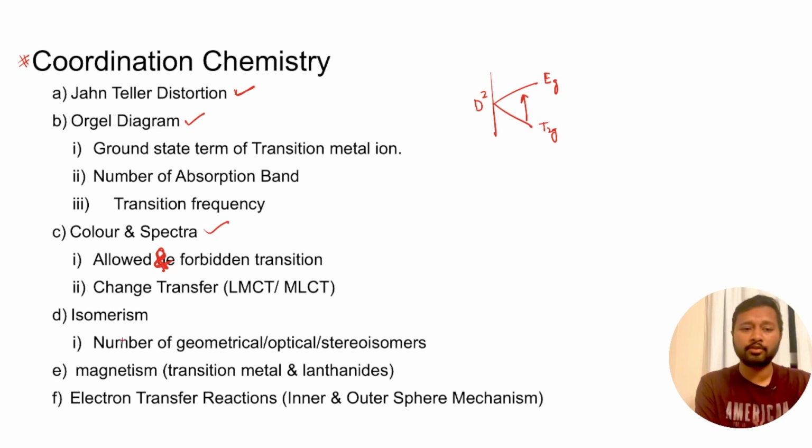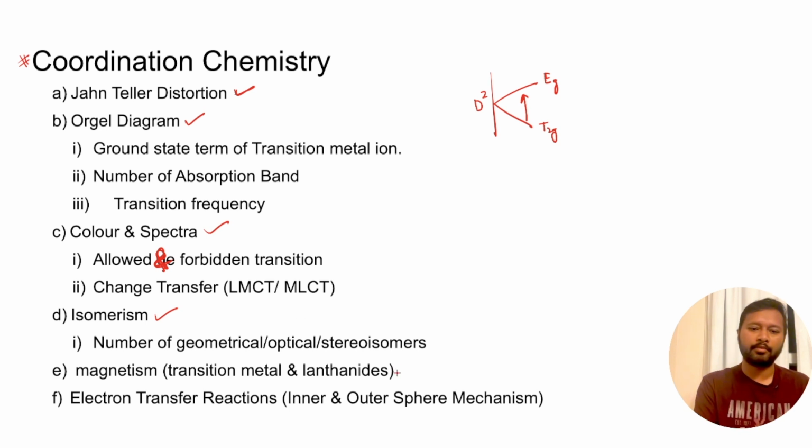Then comes isomerism. From isomerism you might get a 2-marker question. Generally 4-marker questions are not asked from isomerism, but yeah, you might be asked to find the number of geometrical isomers or optical isomers or stereo isomers. This is very basic. Okay, it's not difficult. This is something which you might have studied since your bachelor's, I would say. So yeah, you should be clear about isomerism as well.